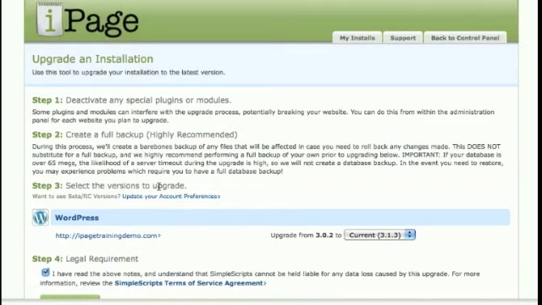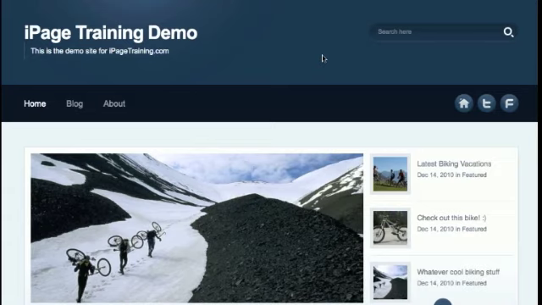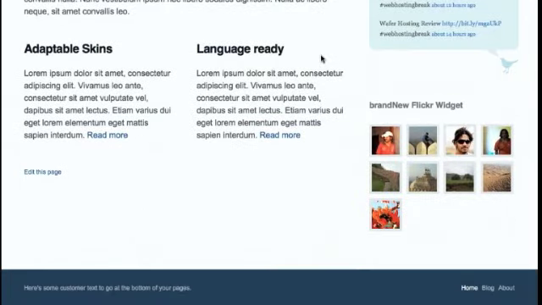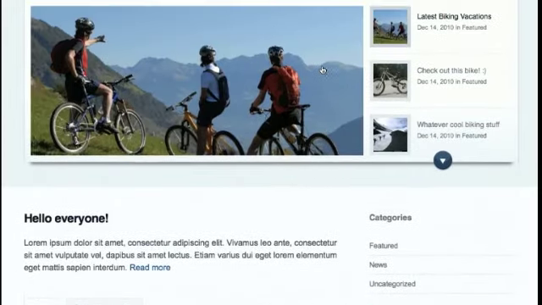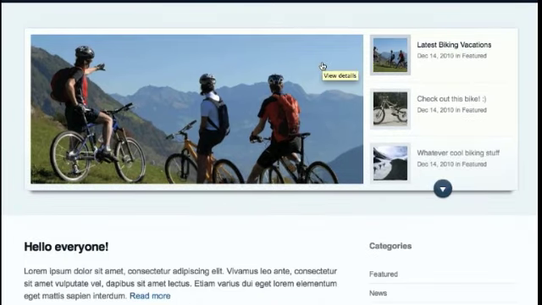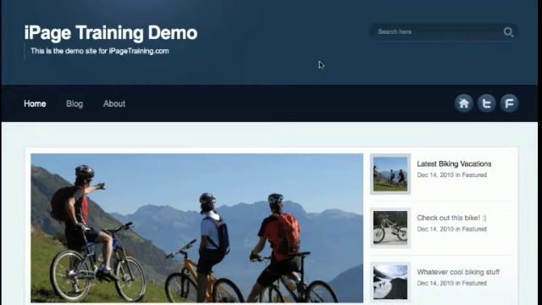So if you're wondering what the WordPress site actually looks like, let me just take you to iPageTrainingDemo.com. Let us bring up this site. So it's loading. It would be the same as any WordPress platform where you can choose the template, and as you can see, this is the site here. With WordPress sites nowadays, the themes and templates are not just limited to a blog field. It can be used even for a business website as well.